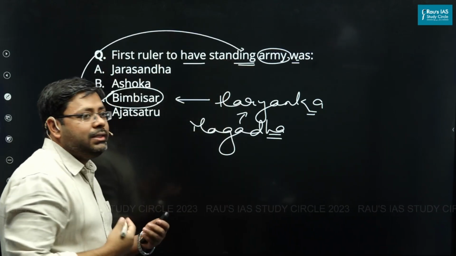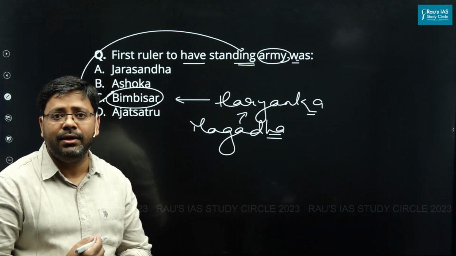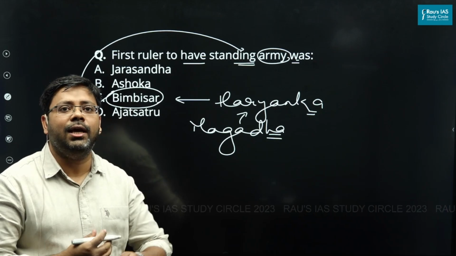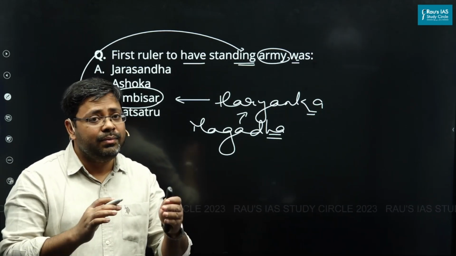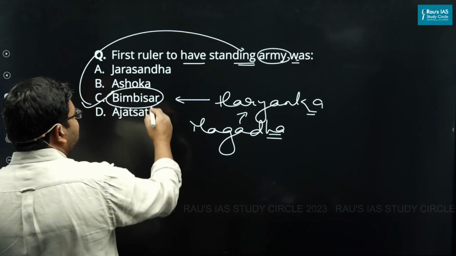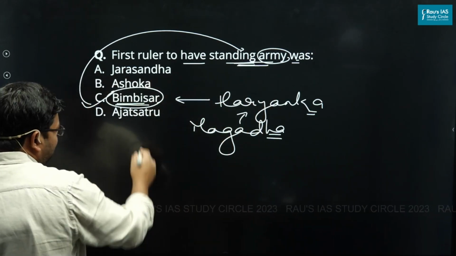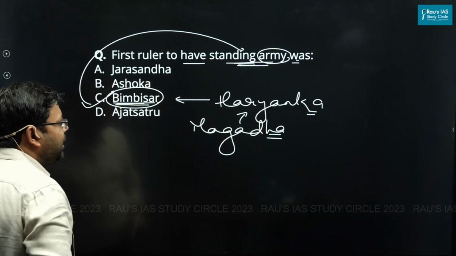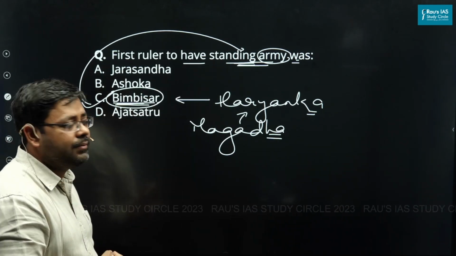Now, what do you mean by standing army? That the state would have a permanent army with itself. Earlier, what was the situation? That in the time of the fight, the king would be supported by the tribal chiefs. But now the situation changed with the age of Mahajanapadas, and the states started having very powerful standing armies. Bimbisar was the first ruler in ancient India to have a permanent standing army.